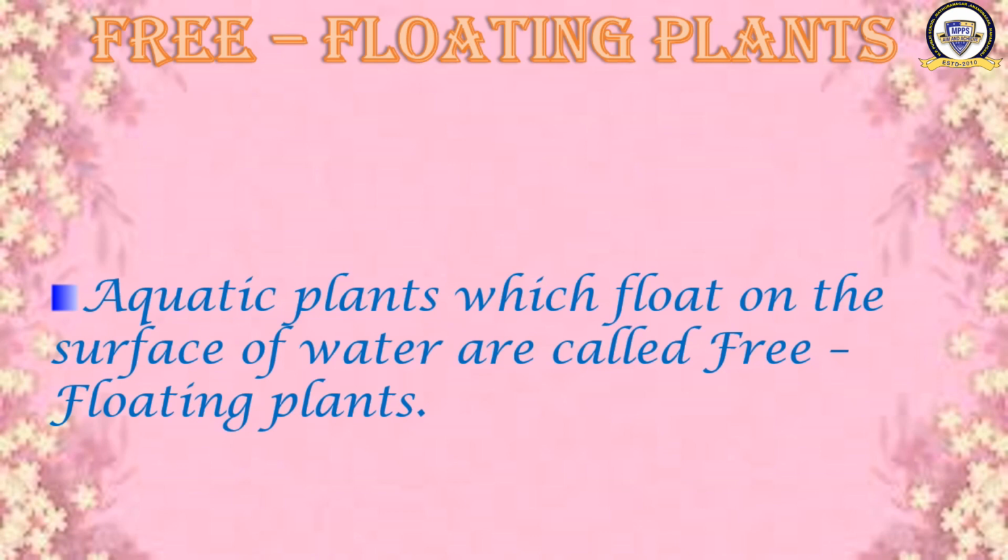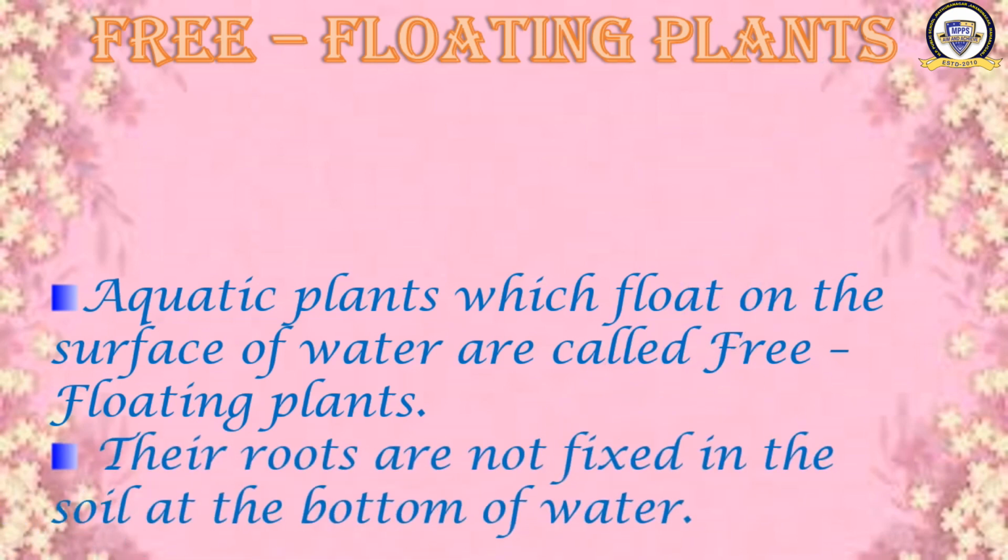What are the aquatic plants? The plants that grow in water are called aquatic plants, and if they are floating on the surface of the water, then they are called free floating plants. Their roots are not fixed in the soil at the bottom of the water.